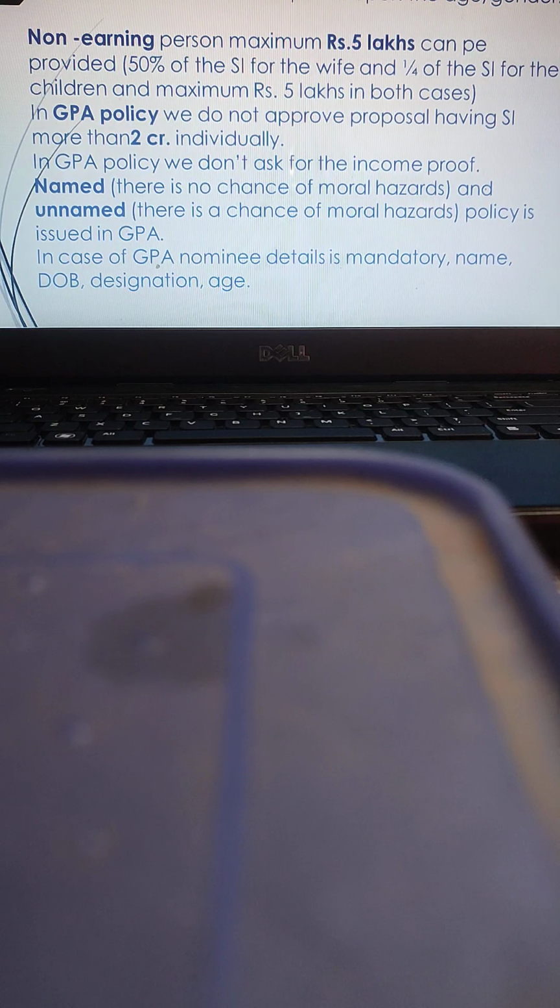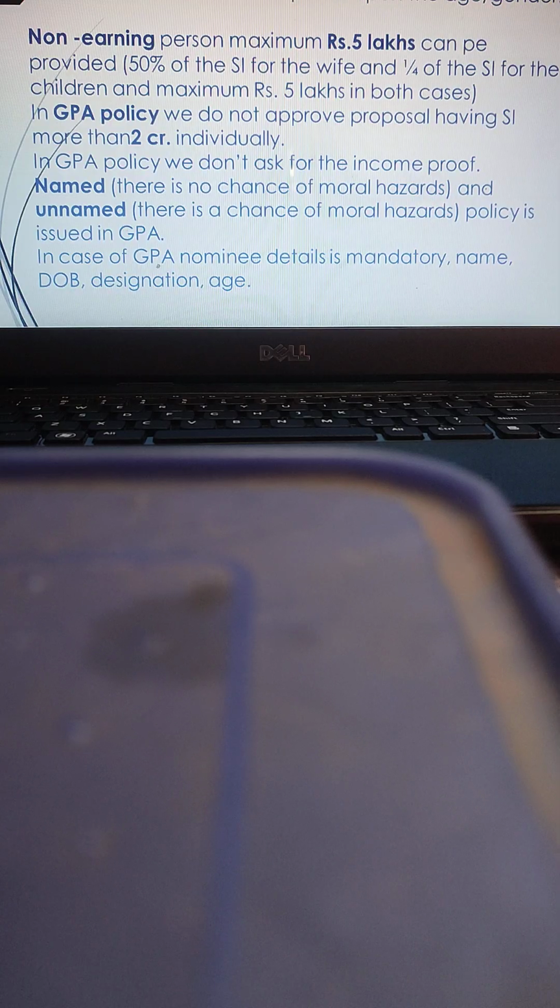In a GPA policy, insurers do not approve proposals having a sum insured of more than 2 crore individually. GPA means group personal accident policy. Income proof is normally not required, but it is a named policy. There is no choice of moral hazards. So the list of all the persons to be insured under the policy has to be provided by the group.